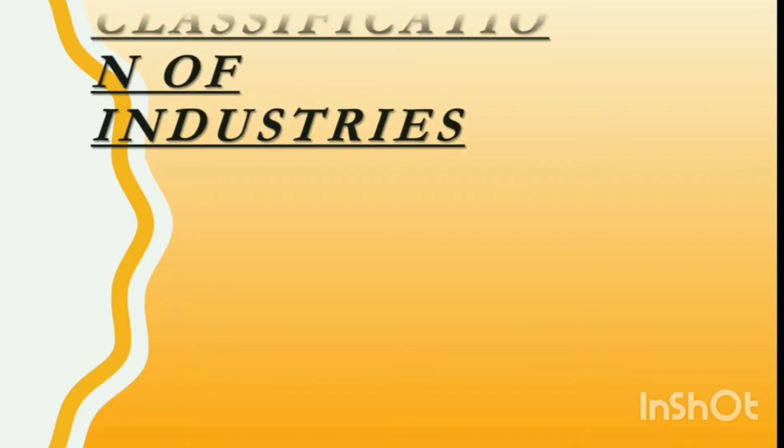Before going on to the classification, let us see what is manufacturing. Manufacturing is the production of goods in large quantities after processing from raw materials to more valuable products. The economic strength of a country is measured by the development of manufacturing industries. Now let us see the classification of industries.